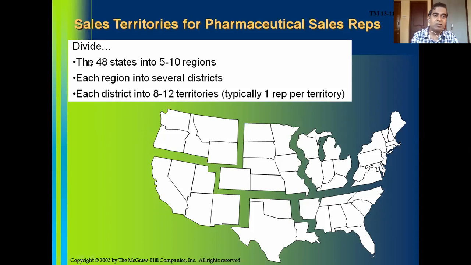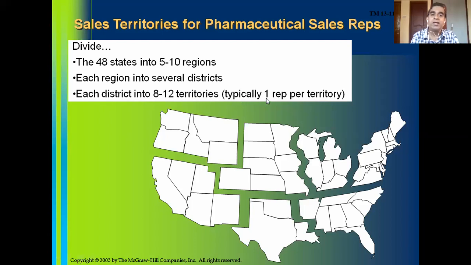There are 48 states in the United States of America, which can be converted into 5 to 10 regions, and each region can be converted into several districts. Each district can be converted into 8 to 12 territories, provided the districts have very large potential.